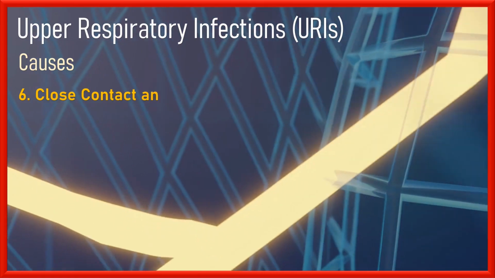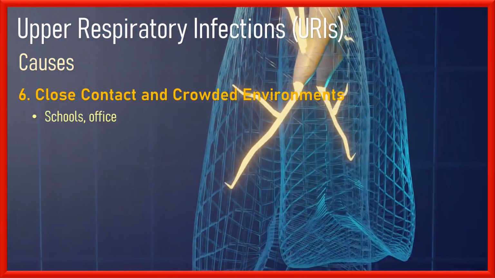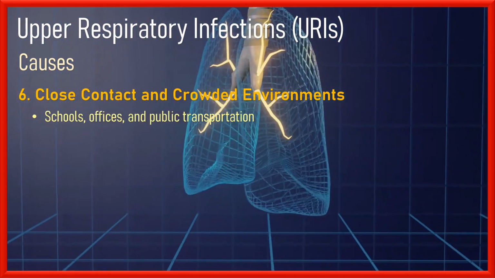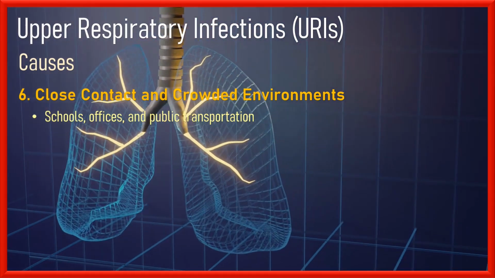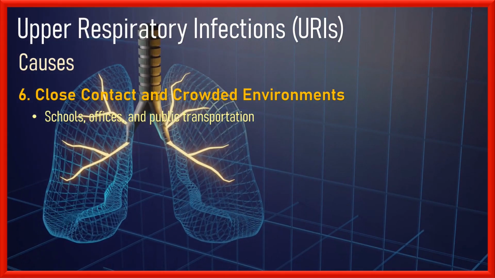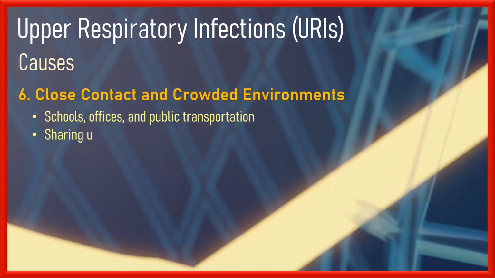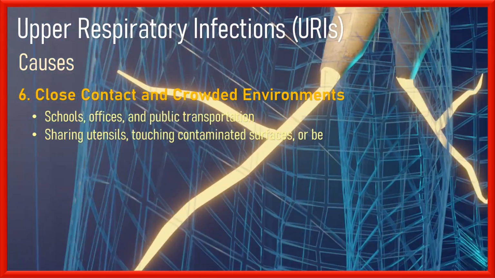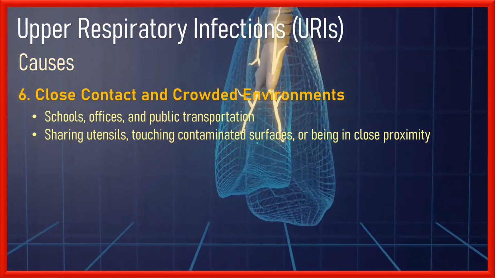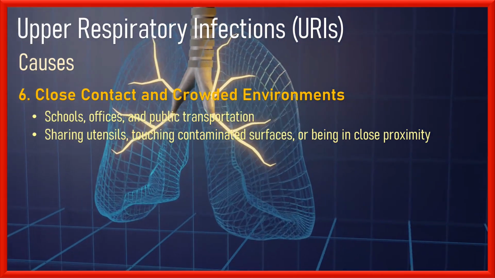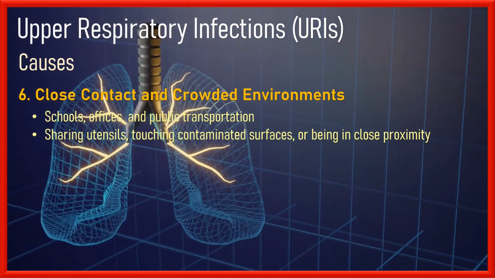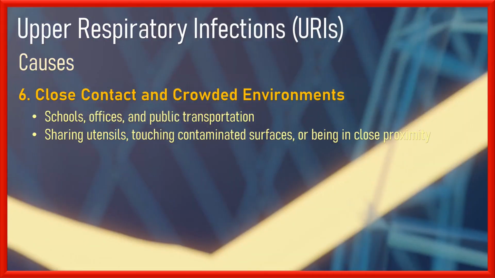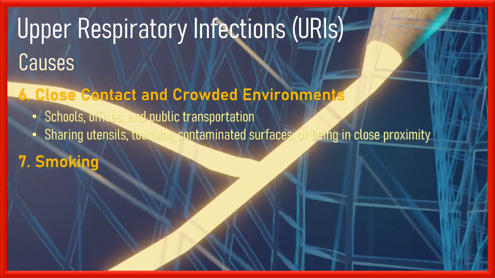Number 6, close contact and crowded environments. URIs are highly contagious and can spread easily in crowded places like schools, offices, and public transportation. Close contact with an infected person, such as sharing utensils, touching contaminated surfaces, or being in close proximity when they cough or sneeze, increases the risk of transmission.